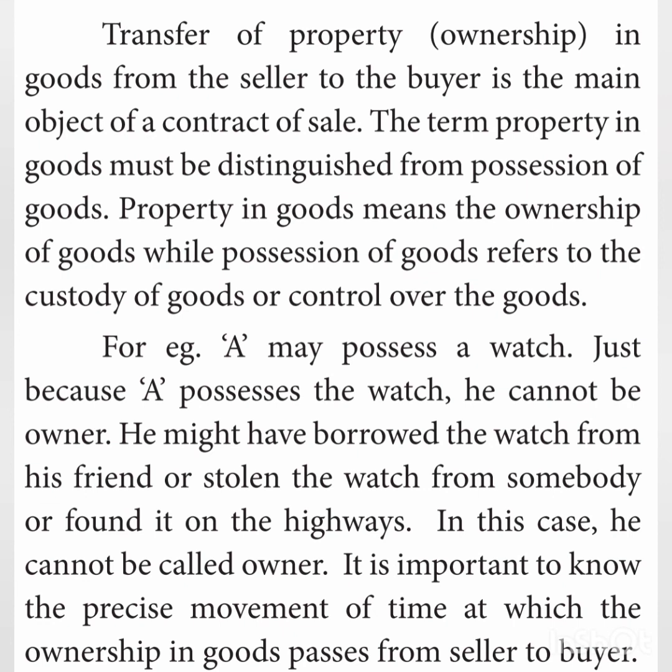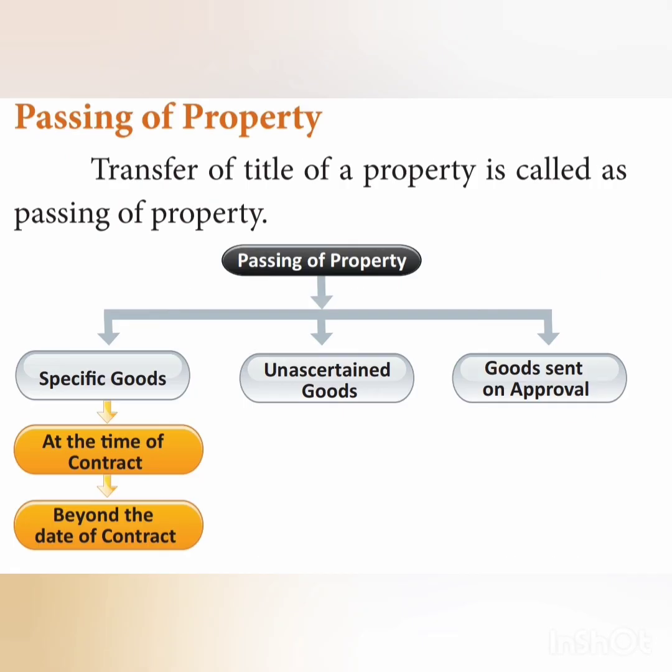Transfer of ownership means passing of property. That is, transfer of title of a property to another person is called transfer of property or passing of property. This passing of property happens in 3 different ways: for specific goods, for unascertained goods, and for goods sent on approval. Specific goods is again divided into 2 ways: at the time of contract, or not beyond the date of contract. In detail, we will see this topic of passing of property tomorrow, students.